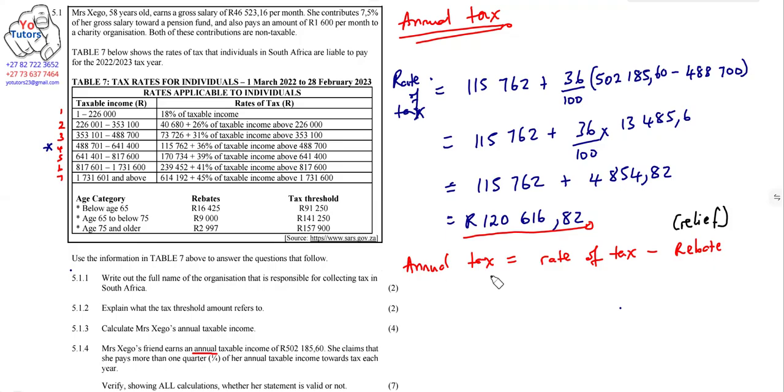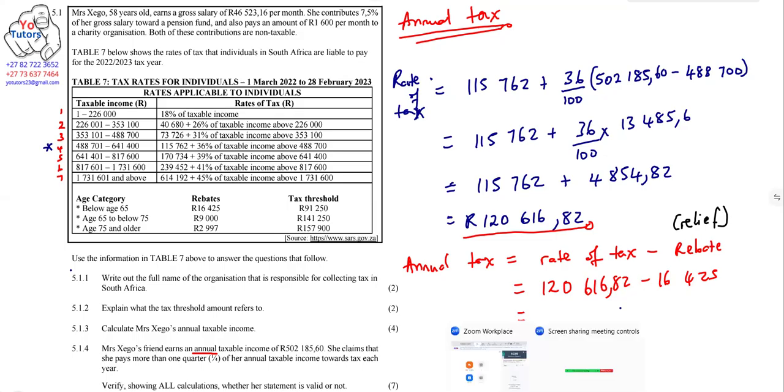The relief given to our taxpayers. So in this case, we have the rate of tax, which is 120,116.82, minus the rebate. This is Mr. Shego's friend, and here we're going to assume that Ms. Shego's friend is below 65. We are not given the age of Ms. Shego's friend, so we're going to assume that she is below 65. So we're going to apply only the primary rebate in this case. So we're going to have 16,425. Then what do we get from there? Let's see what we get from there.